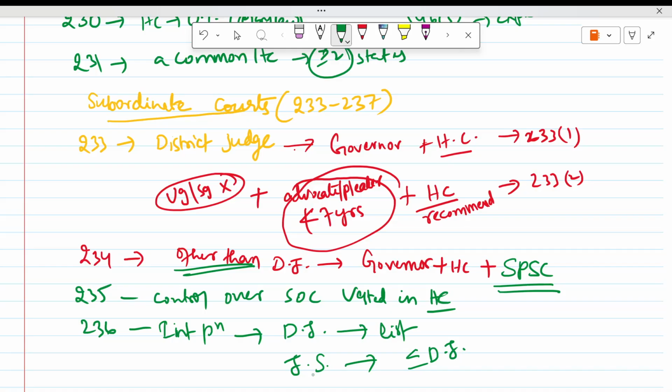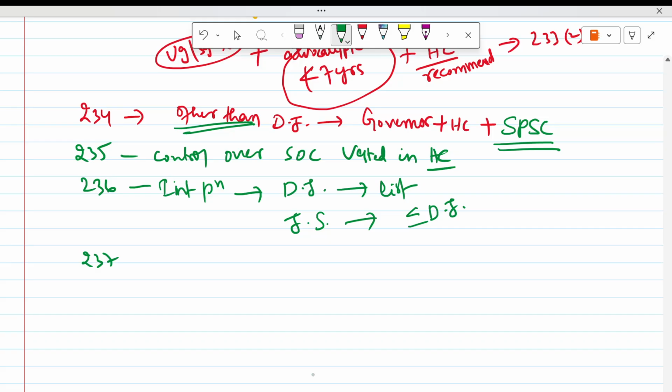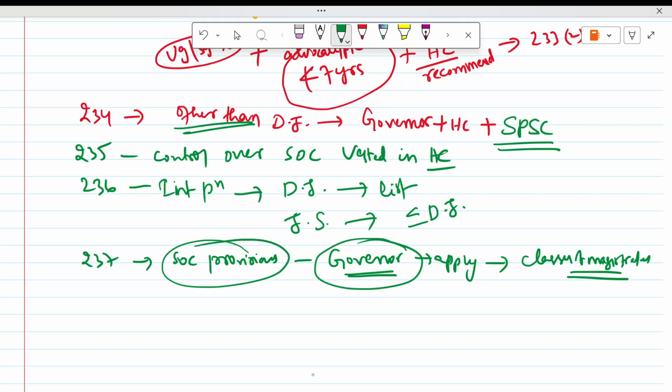Then Article 237 says these provisions, meaning the subordinate courts provisions, can be applied by the governor to any class of magistrate, meaning to any court or any judge. Who has the power to apply? The governor has the power to apply. So these are Articles 233 to 237, related to subordinate courts.